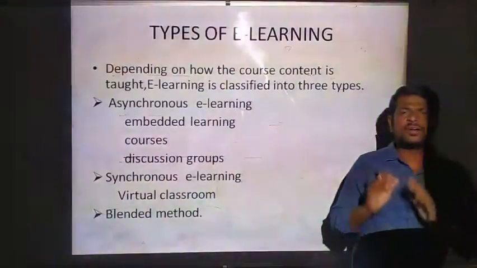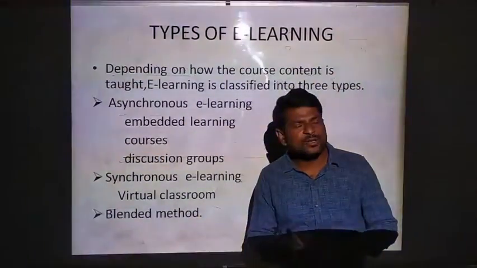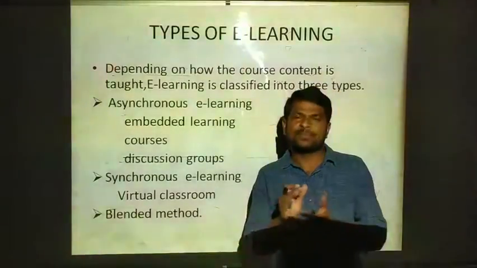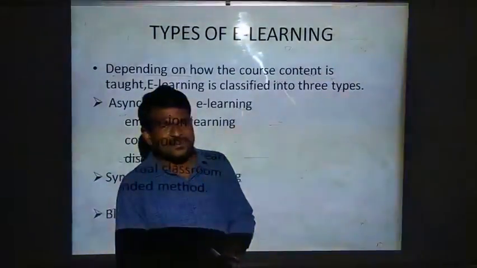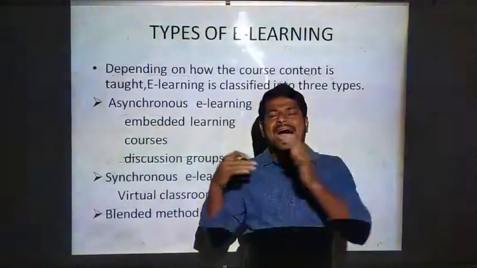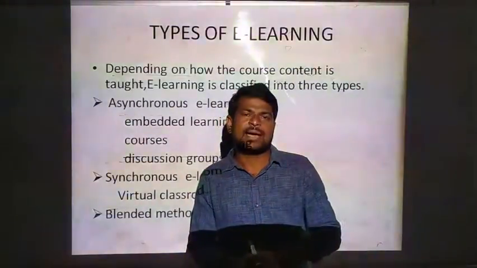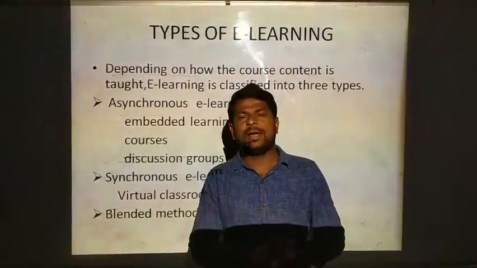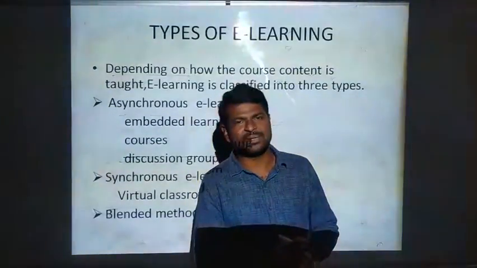Asynchronous means not at the same time. Synchronous means at the same time. Blended means features of both synchronous and asynchronous are part of the blended e-learning method.